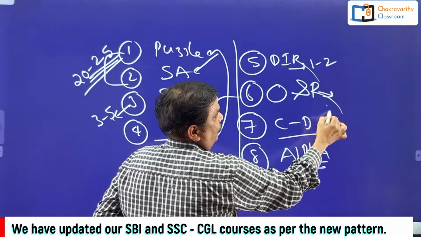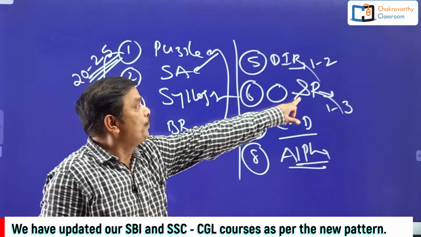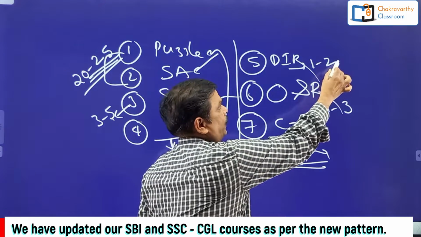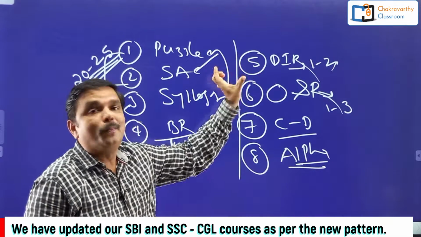Order and ranking, 1 to 3 questions. Why am I writing 1 to 3? Sometimes they give group questions here. Even directions, you can take 1 to 3. Sometimes they are giving 3 questions also based on group information.